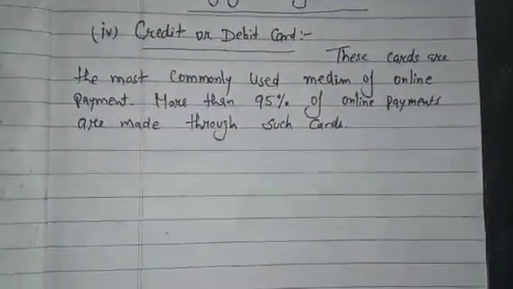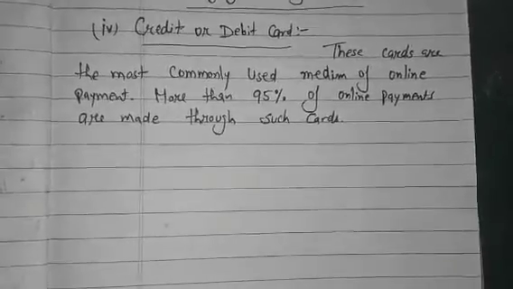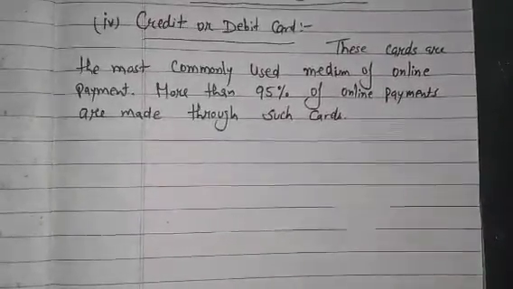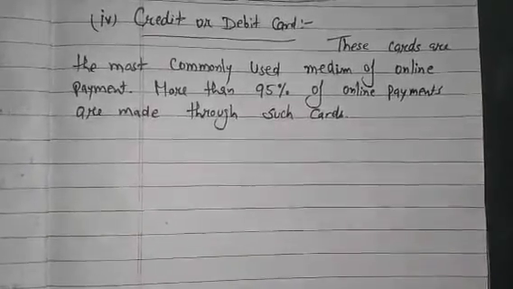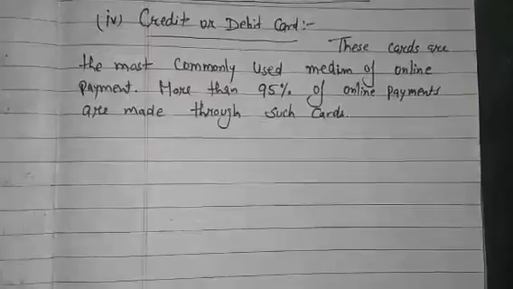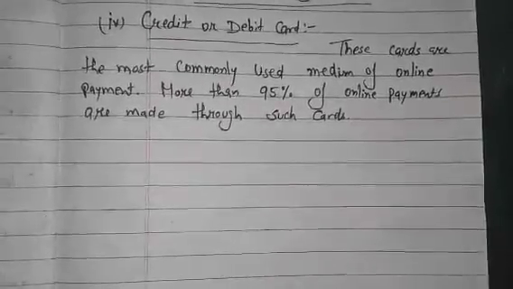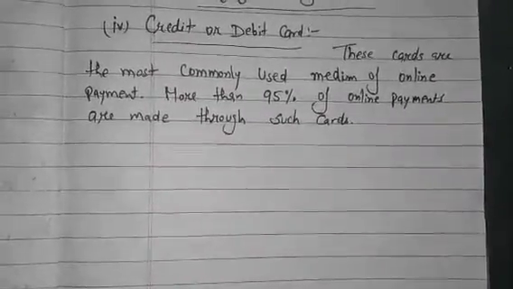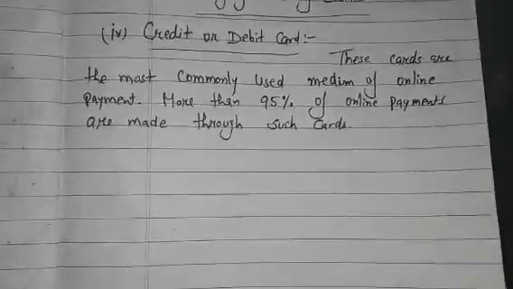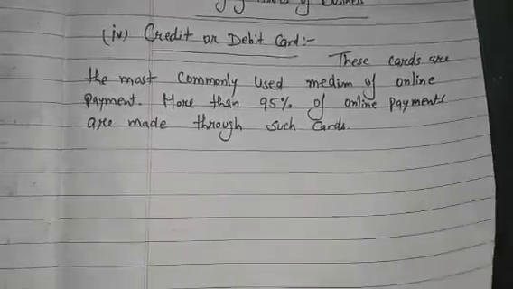In the credit card, you know about that, students. The buyer has to give the credit card number along with an authenticity signature securely to the vendor. Thereafter, the amount is paid to the vendor by the card issuing bank, because as per the name, a credit card works like a credit limit.